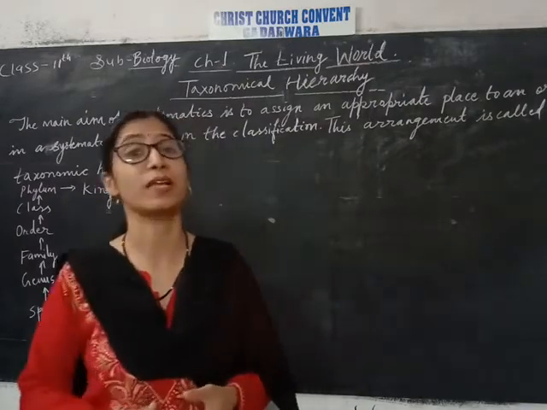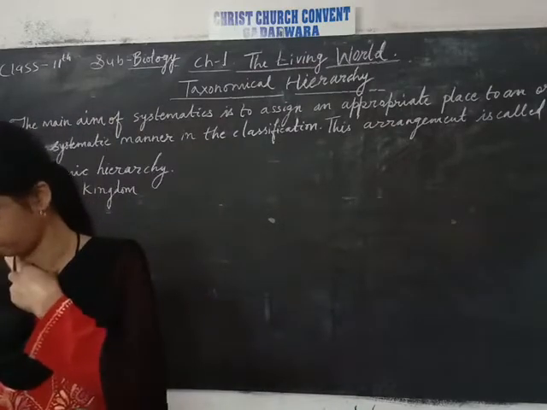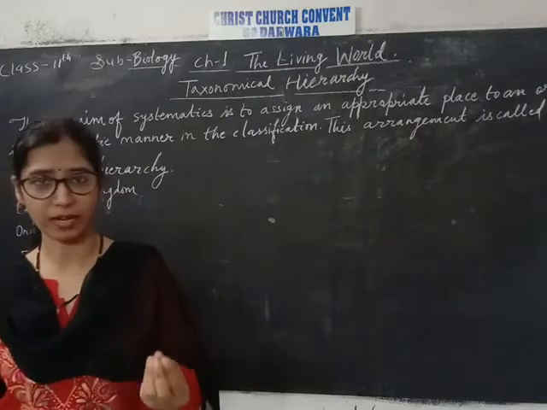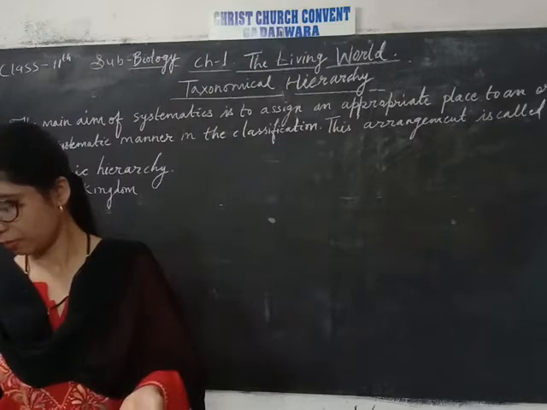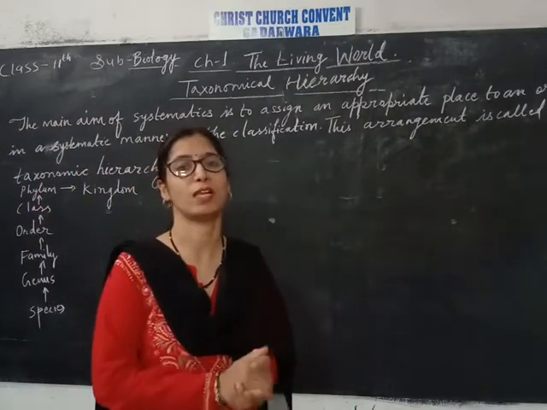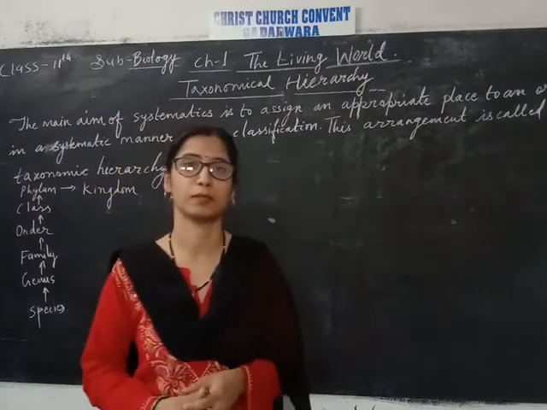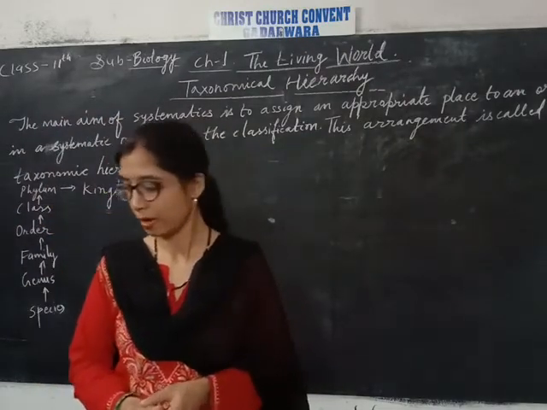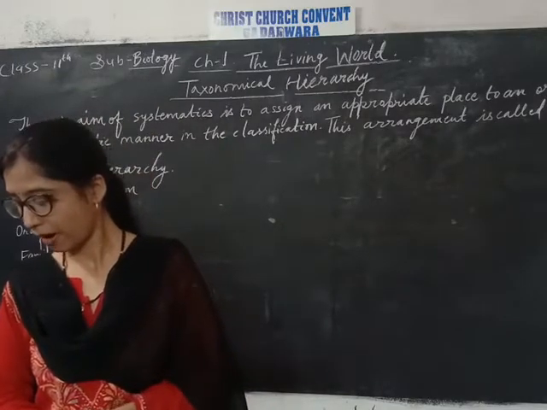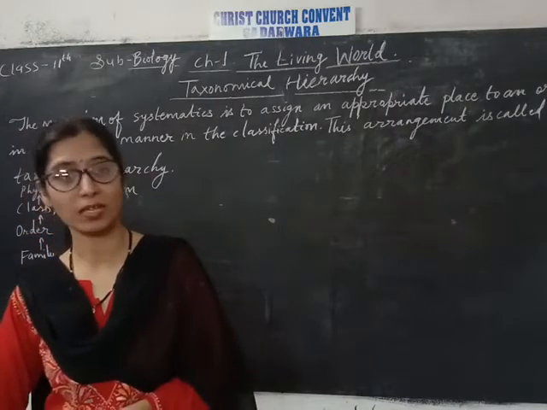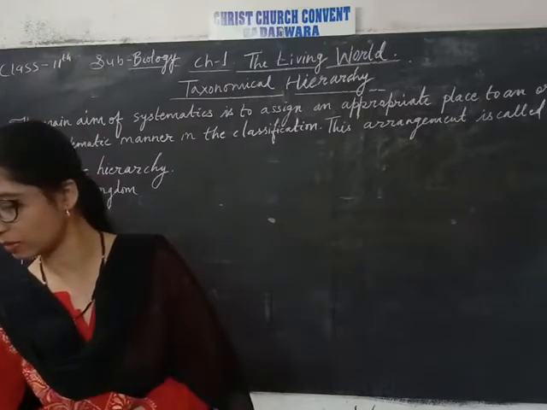The family is Felidae. They belong to two genera, that is Panthera and Felis, but come under the same family, Felidae. Lion, that is Panthera leo, tiger, Panthera tigris, leopard, and cat is Felis. So they come under the same family, Felidae, because of the similar characters.